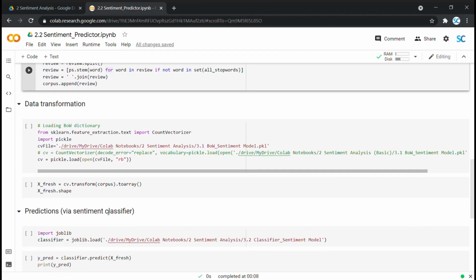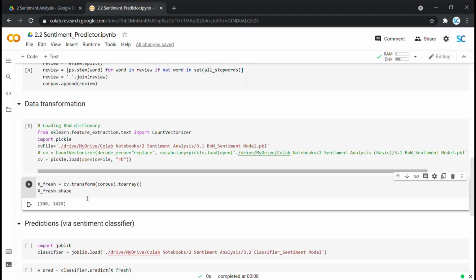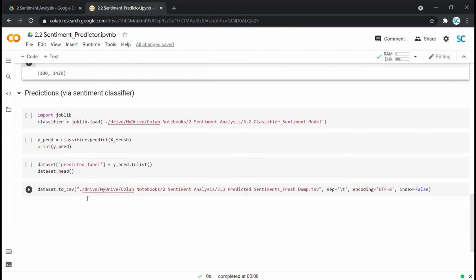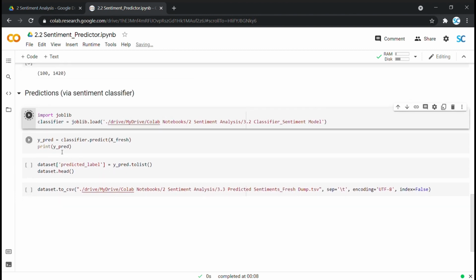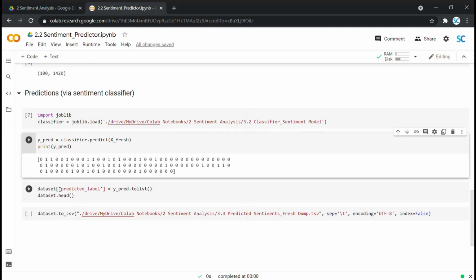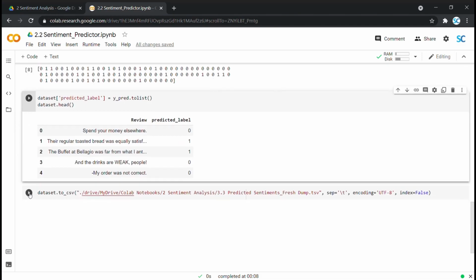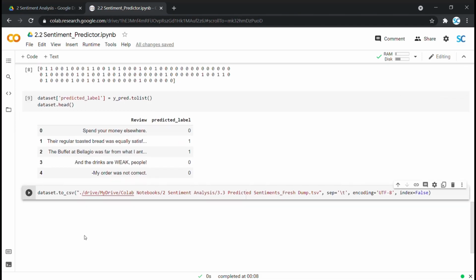For data transformation, we are loading the bag of words dictionary we prepared previously and then transforming fresh reviews with this imported bag of words dictionary. In this next section, we are calling our classifier that we prepared previously and using it for predicting sentiments for fresh reviews. And finally, we are printing this file with predicted sentiments against fresh customer reviews. Great, coding part is now done.